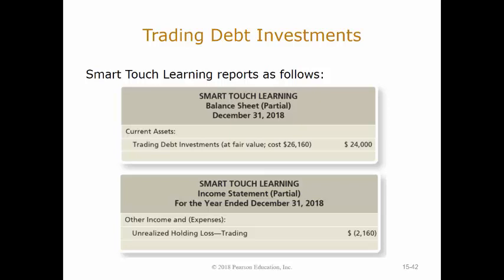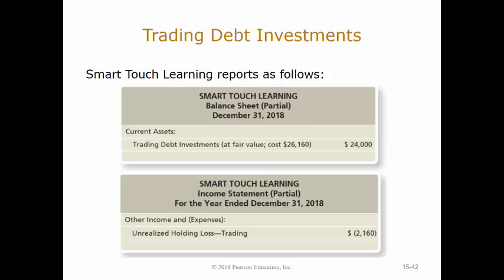And on the balance sheet, you have a couple of options. The option that Smart Touch chose to do here is to report it at its fair value. Well, if you do that, you also have to disclose within the balance sheet what its cost is. So in this case, you're saying trading debt investments of $24,000, reported at fair value with a cost basis of